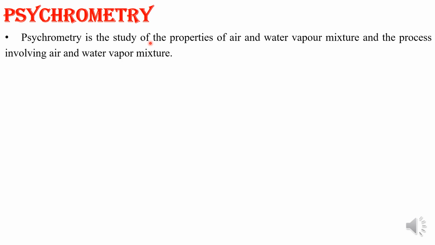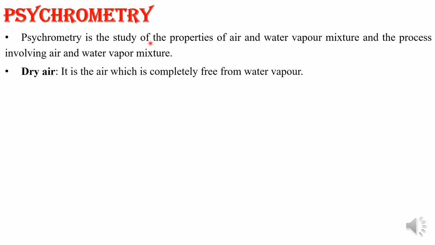Whenever you talk about psychrometry, we have to study air, so we should know some basic concepts of air. We know that air is a mixture of many gases plus water vapor and a number of pollutants. The amount of water vapor and pollutants varies from place to place.